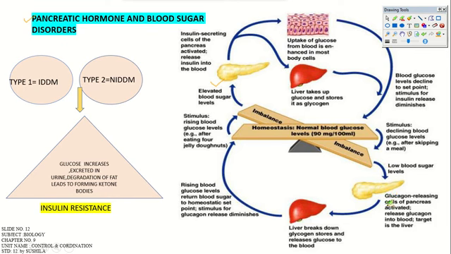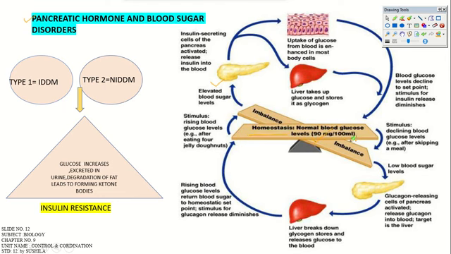Glucagon breaks down the glycogen molecule into different molecules of glucose, from which our body will be able to absorb glucose into the cells. Ultimately it regulates homeostasis, that is the normal blood glucose level of 90 milligram per 100 ml. If these two hormones, glucagon and insulin, are not able to work properly for maintaining the blood glucose level in our body, it leads to type 1, that is insulin dependent diabetes mellitus.